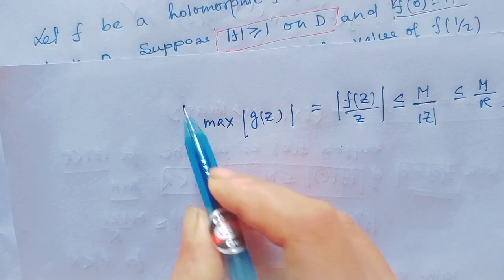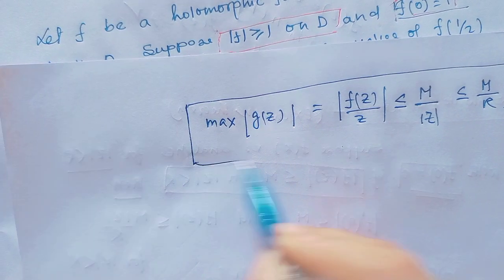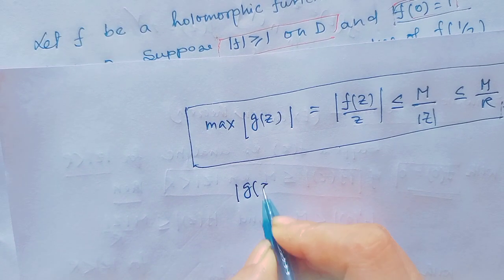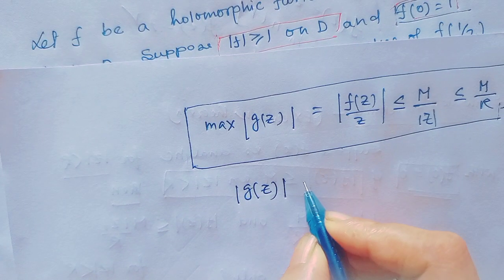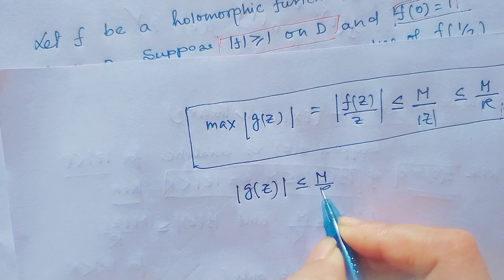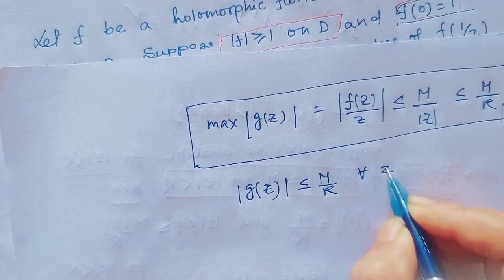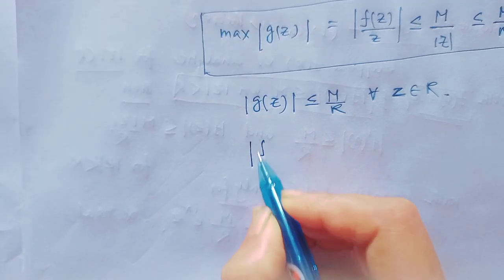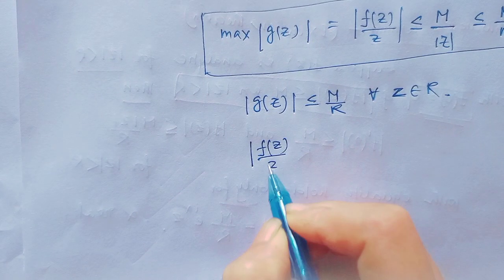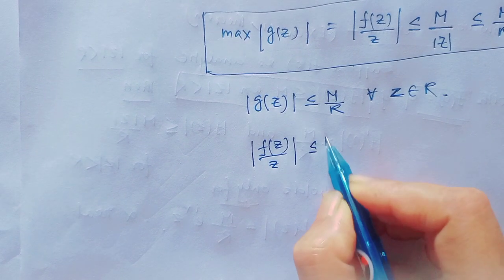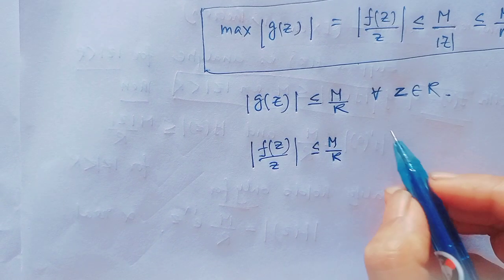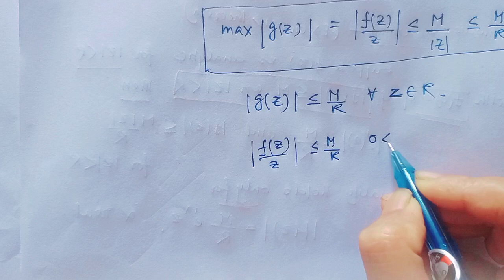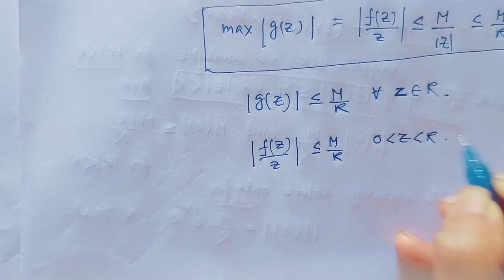That means the maximum of |g(z)| is always less than or equal to M over r, and this is true for all z in the disc. And |g(z)|, meaning |f(z)/z|, is less than or equal to M over r, and this is true for 0 < |z| < r.